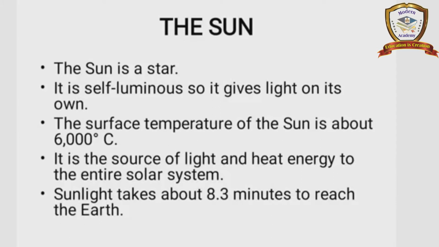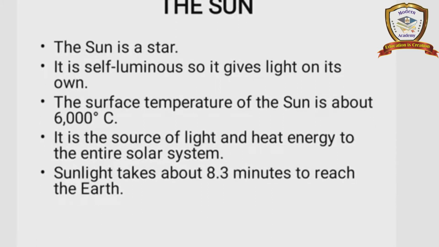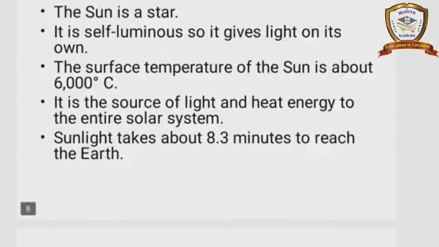See the first point, the sun is a star. Second point, it is self-luminous. Third point, the temperature is 6000 degrees Celsius. And fourth point, it produces light and heat energy. And last point, the sunlight takes 8.3 minutes to reach the earth.